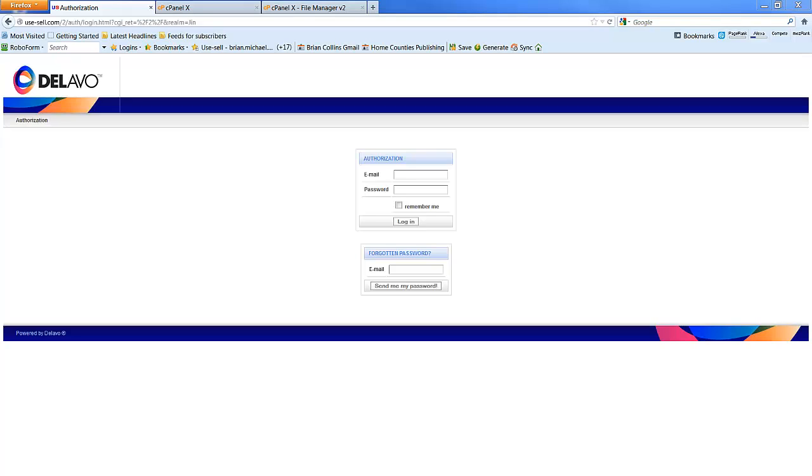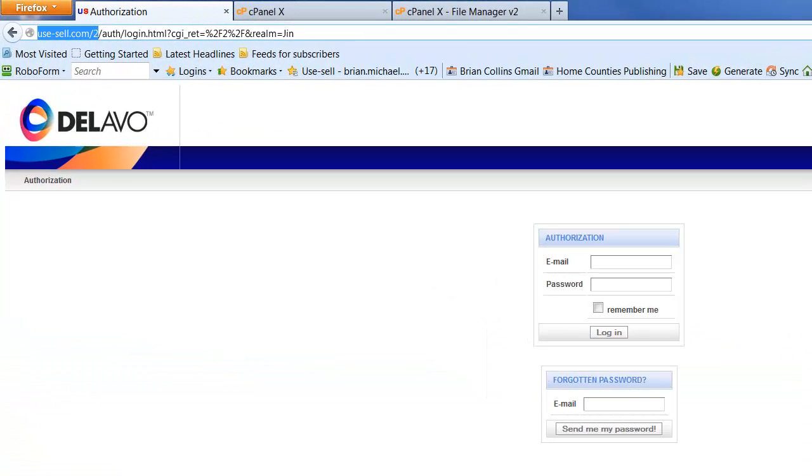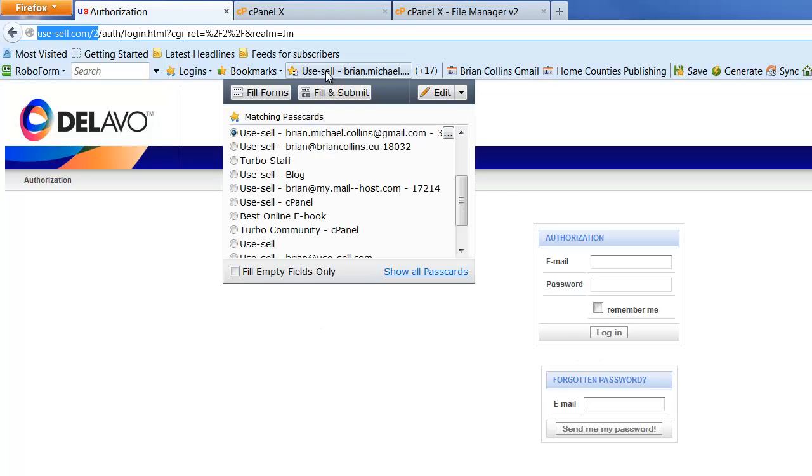Hi, today we're going to go through the download and installation of your Delavo Simple. You will have received an email with some details in it when you purchased Delavo Simple. If for any reason you didn't get that email or you don't know where it is anymore, what you can do is to log into use-cell.com/2 by using the details that would have been sent to you.